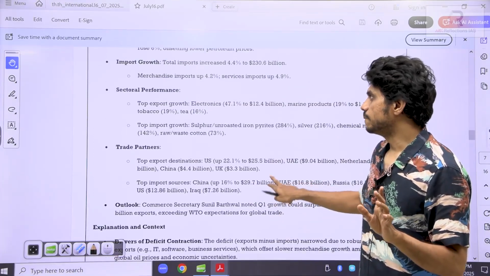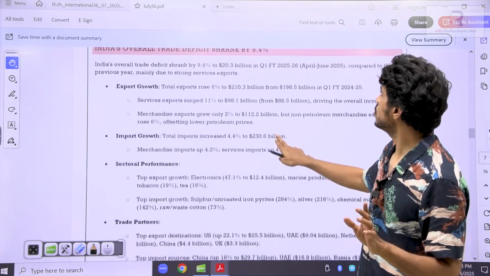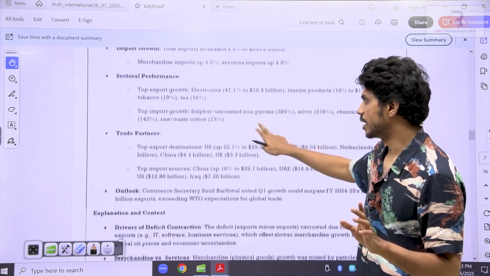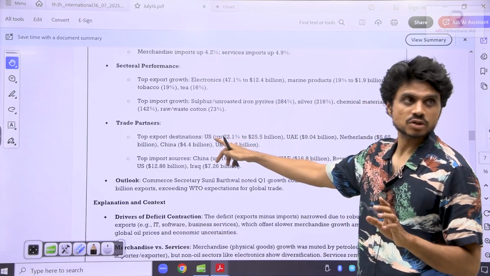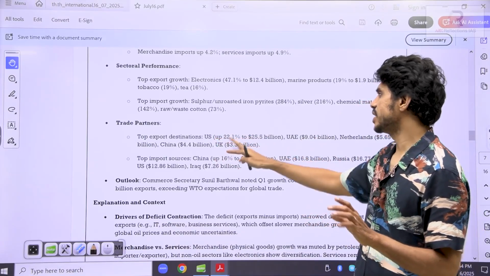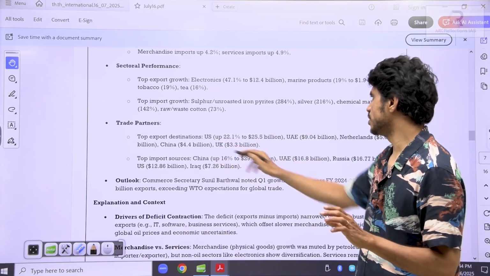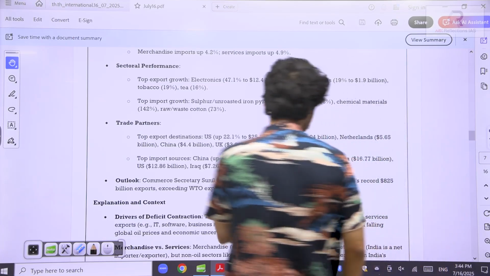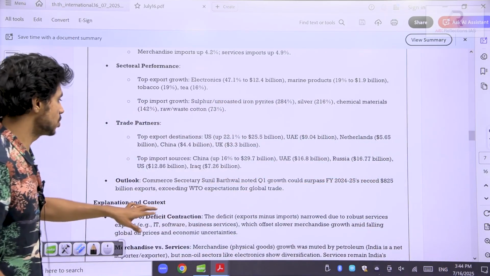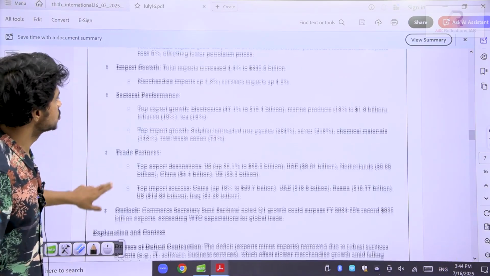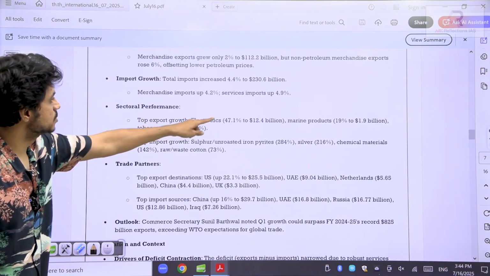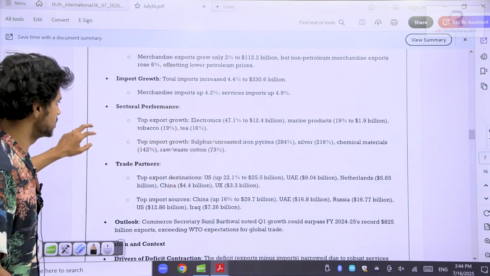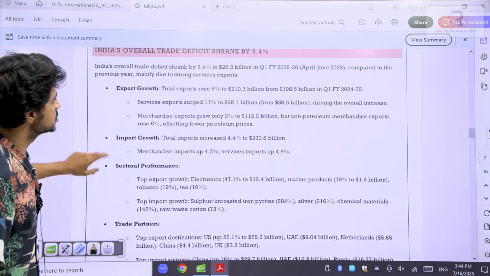See, currently we have exports worth $850 billion, and who are our major export destinations? USA, important thing. USA, UAE, and then Netherlands, China is there. Import sources: China is number 1, and then UAE, and then Russia. Total exports $825 billion, exceeding the WTO export. So what things do we export? Electronic items, marine products. Imports: silver, chemical materials, raw waste, cotton, and so on. So these are the things you need to remember.